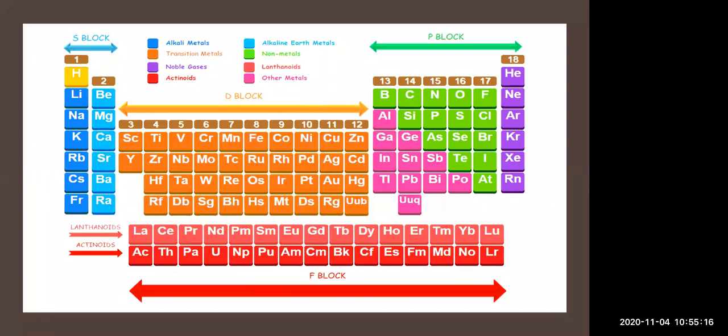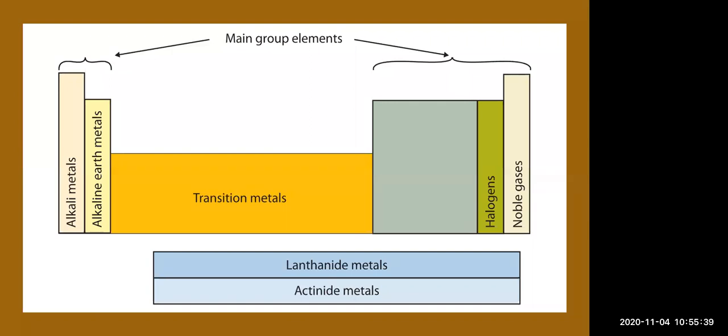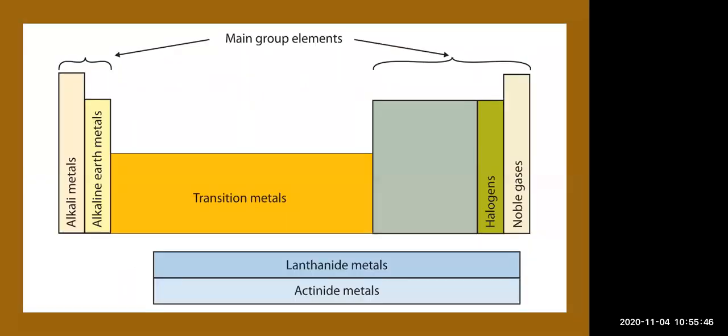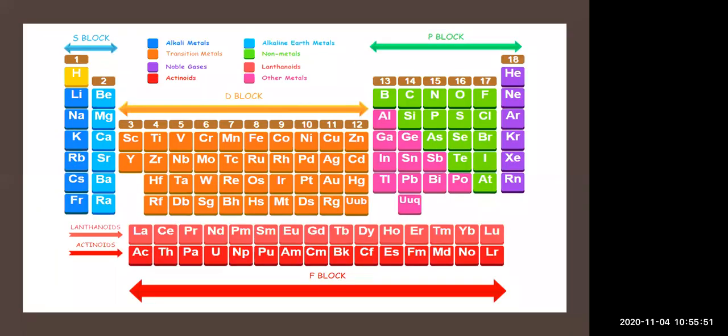Now this is the general modern periodic table which has been given to you, and you can see S block elements, then P block elements, D block elements, and F block elements. An arrow is given on the left hand side. So the alkali metals and alkaline earth metals all come in S block elements. Then again you can see the D block elements. D block elements are nothing but the transition metals. They all contain transition metals.